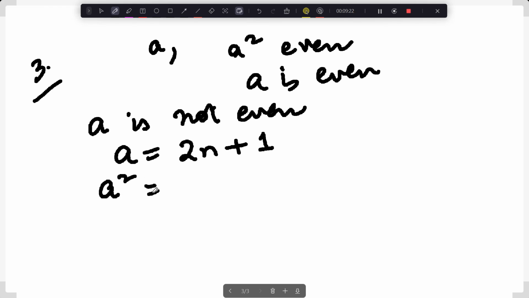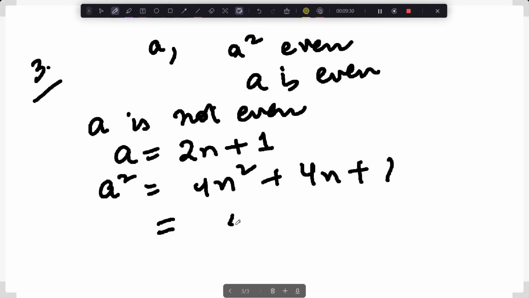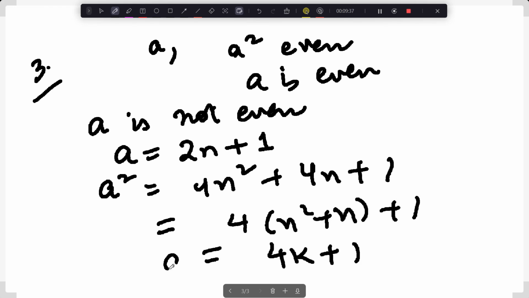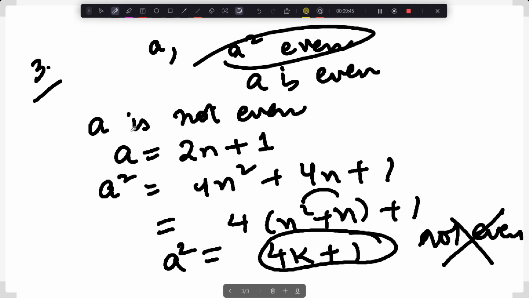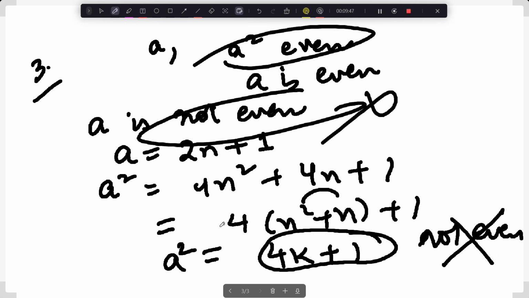Now let's square it. This is any integer, so this is definitely not even, right? We're just disproving this. So this is wrong. So that's how we get that A is even.